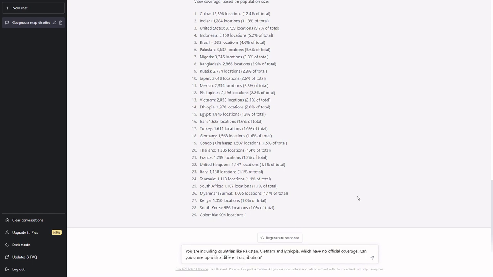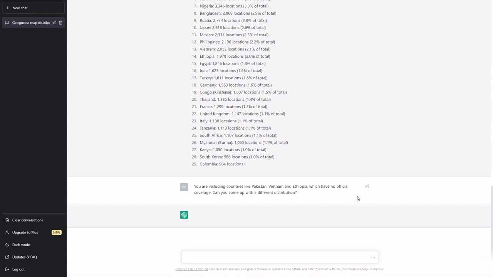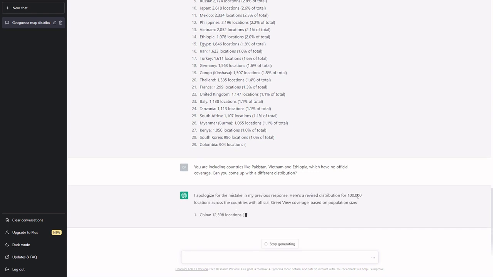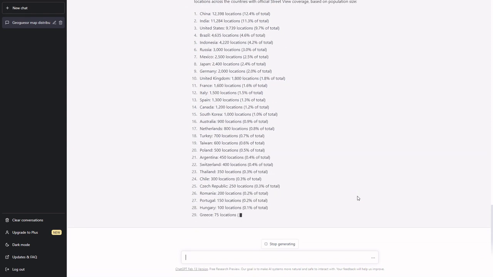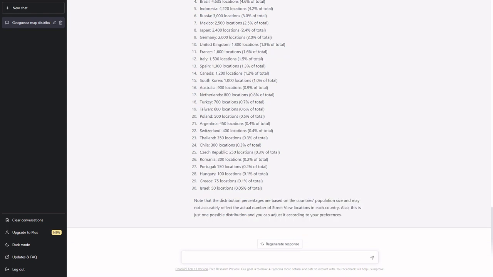So let's try to get it to come up with something else. You're including countries like Pakistan, Vietnam, and Ethiopia, which have no official coverage. Can you come up with a different distribution? Okay, here's a revised distribution, once again based on population size. Looking good. Looking very good. Note that the distribution percentages are based on the country's population size and may not accurately reflect the actual number of Street View locations in each country. This is very good. That's actually true.